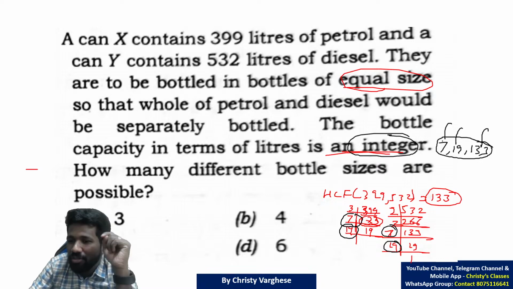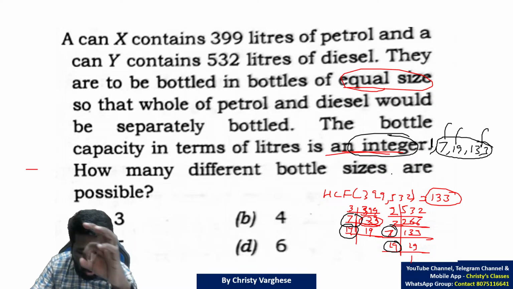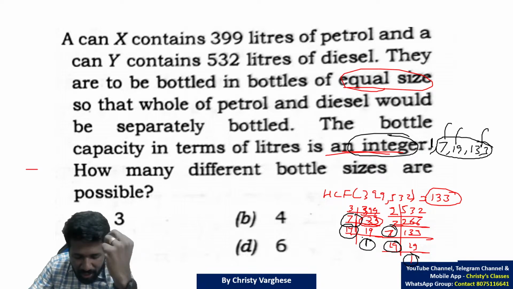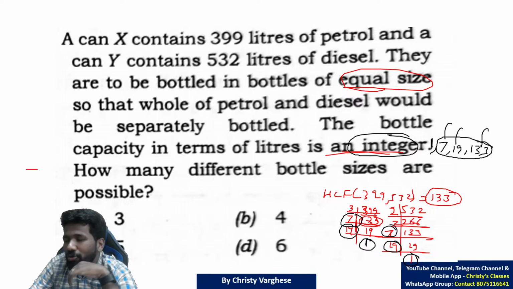So 1 is also possible. Even if 1 is not a prime factor, it is a common factor. That is why finally we write 1 here. But 1 is a trivial factor, which is why we don't normally mention it when we write the prime factors. It's not a prime number, obviously. But in this case, 1 liter bottles can totally be possible.